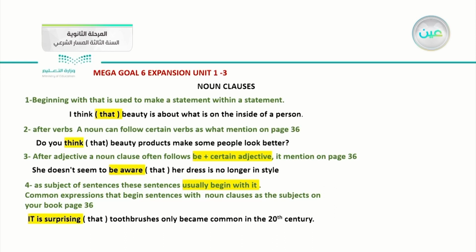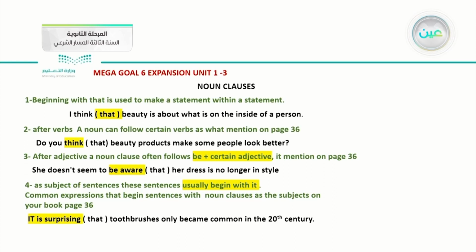So by the end of this information, I can summarize that noun clauses have 4 situations. Number 1, when I want to use it with "that". Number 2, I can use it with certain verbs. Number 3, I can use it after an adjective, but notice that they give a structure: we should follow "be" and then a certain adjective.